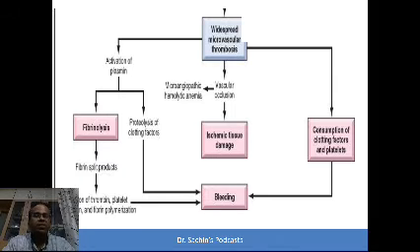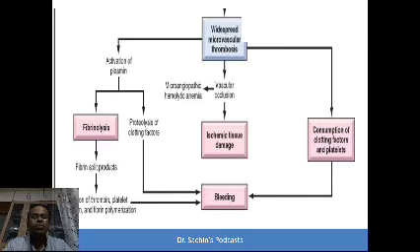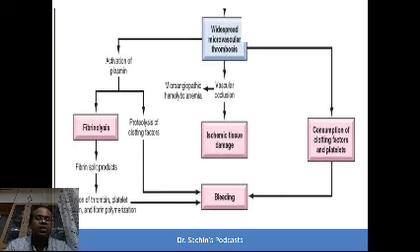Third mechanism is fibrinolysis. Fibrinolysis causes release of fibrin split products. Fibrin split products cause inhibition of thrombin, platelet aggregation and fibrin polymerization. So this again leads to bleeding. So this is the three-pronged attack.